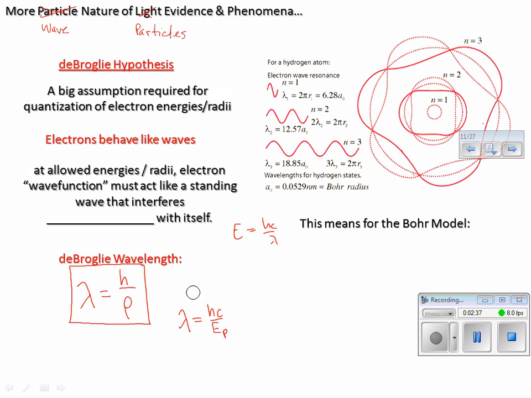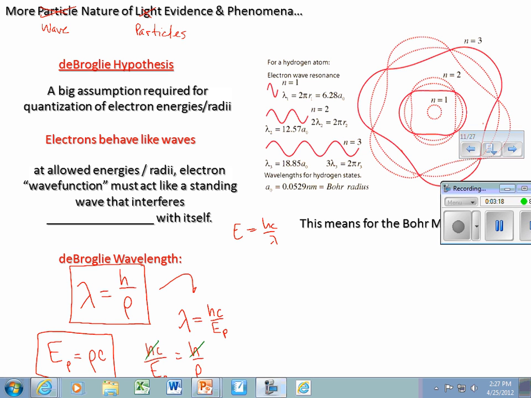Photons don't have mass, hence I'm erasing that one. But even though a photon is a massless particle, we can still express a photon's momentum. We can say that hc over E of a photon is equal to h over momentum. So we just combined those two expressions, and we can get rid of those h's, and say that the energy of a photon is equal to momentum times c. So there's another equation that we'll end up using once in a while.